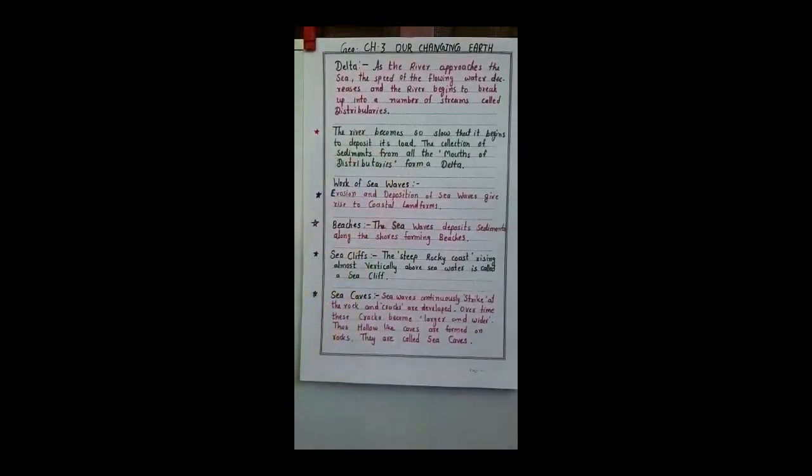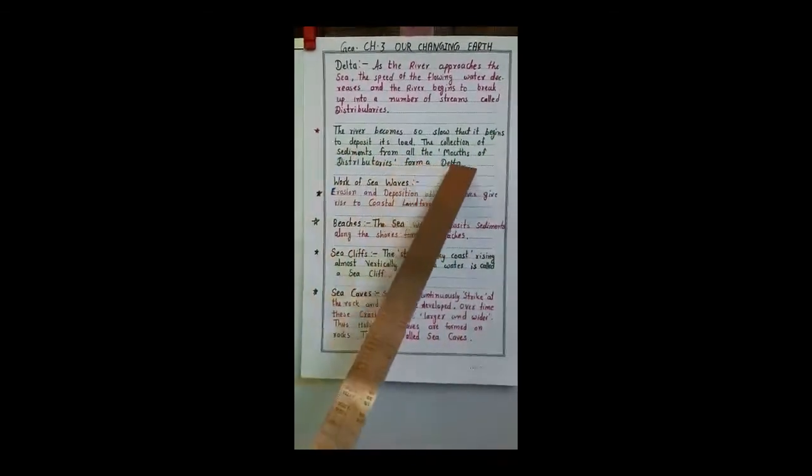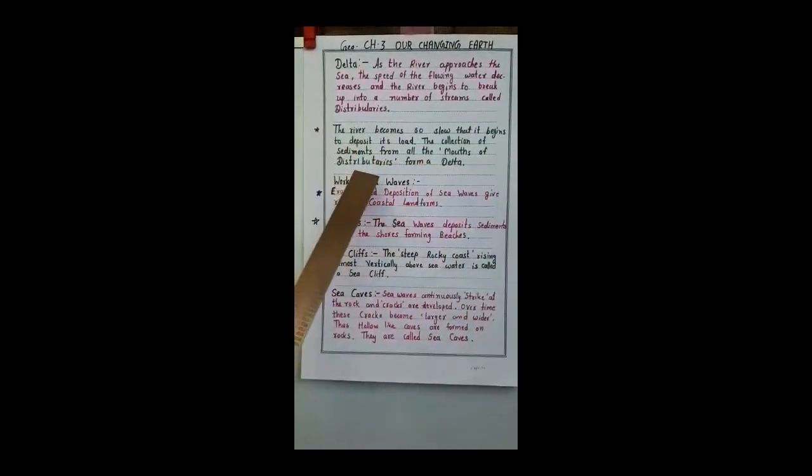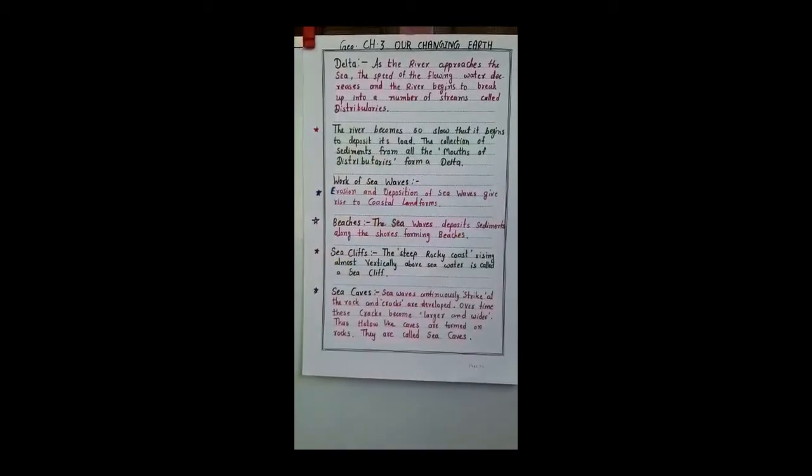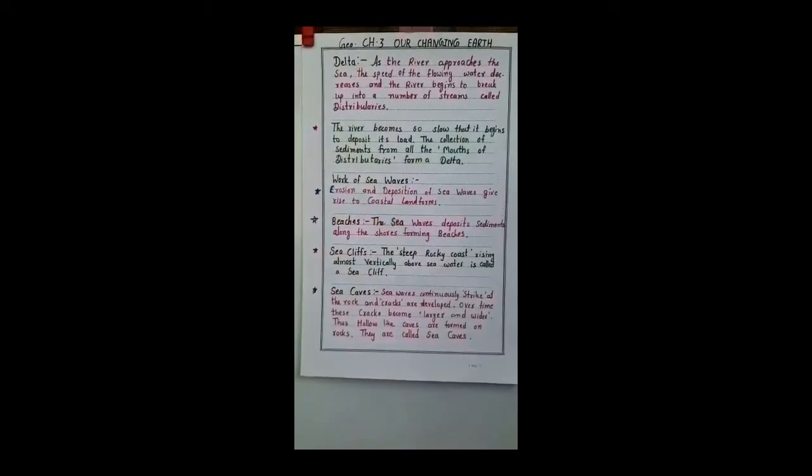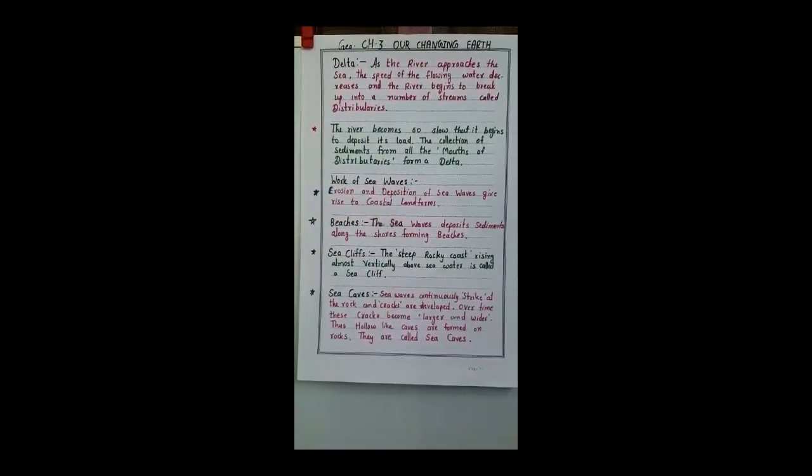The collection of sediments from all the mouths of the distributaries forms a delta. So I hope you are clear about what distributaries are and the definition of delta.